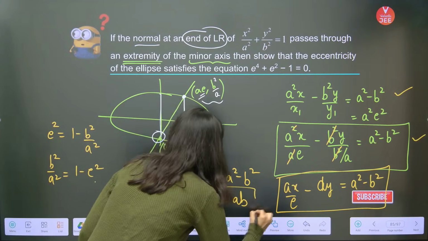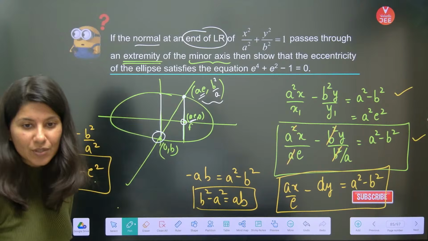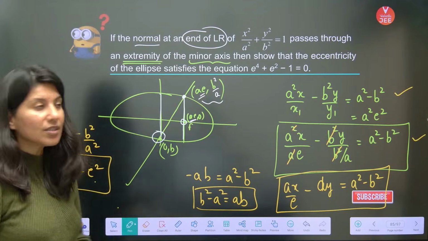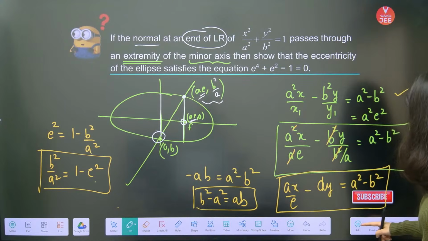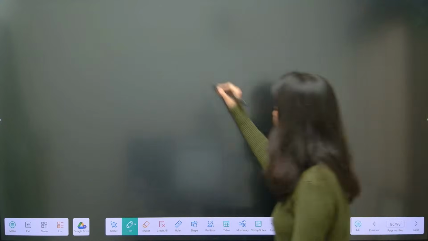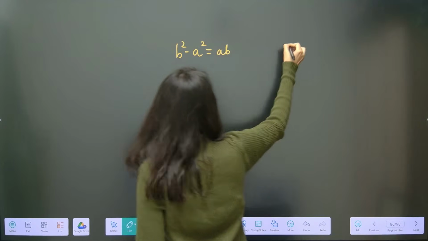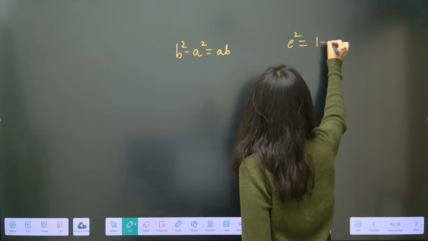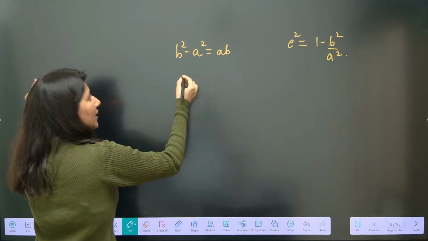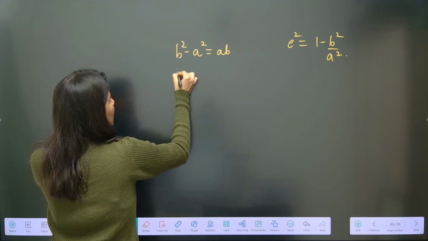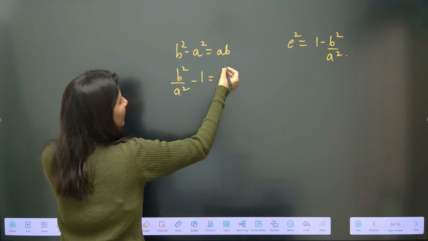So now you have got this equation and you have got this equation. You have got these two equations, right? Using these two equations, you have to figure out this. Okay, so we will do that. Let me just take one more slide. So this is b square minus a square is equal to ab, and e square is 1 minus b square by a square, correct? So what I'm going to do is divide it by a square.